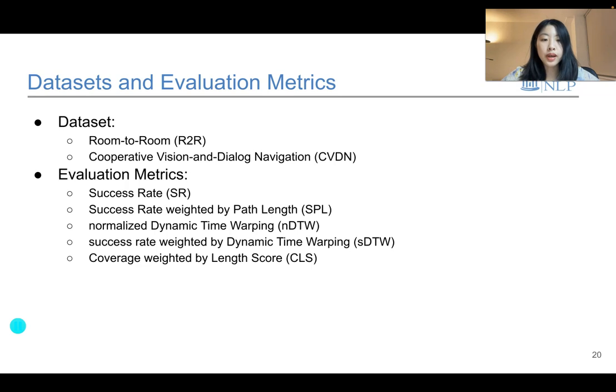The evaluation metrics we use include success rate weighted by path length, normalized dynamic time warping, success rate weighted by normalized dynamic time warping, and coverage weighted by path length. Among all these metrics, success rate measures the agent's ability to reach the target. Normalized dynamic time warping and coverage weighted by path length measure the agent's ability to follow the instruction and not deviate from the path.